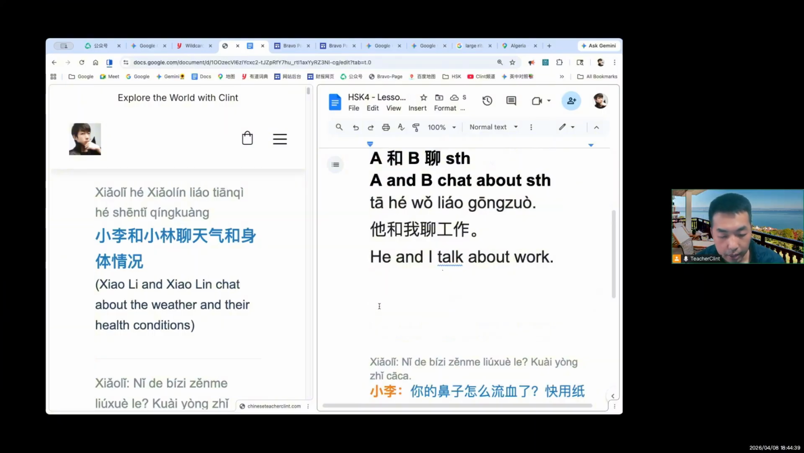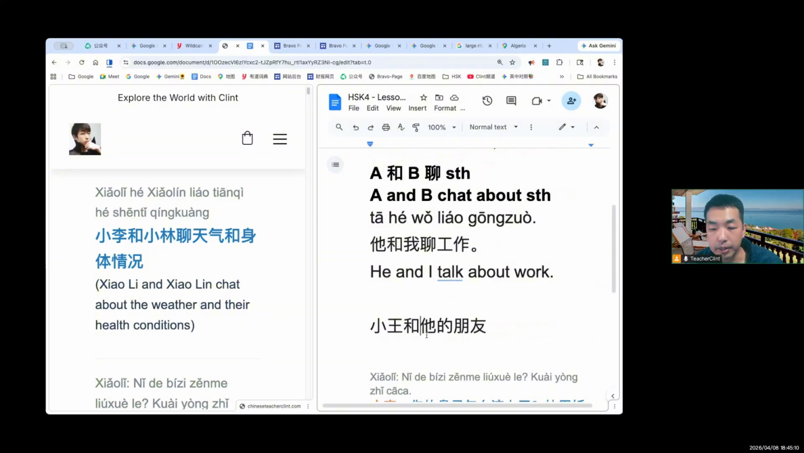We can say, like, let's say 小王, right? Somebody's family name is Wang. So you call him 小王. Maybe he's your friend. 小王 and let's say this guy's friend, 他的朋友, okay? 小王和, we use this pattern, 和 his friend, 他的朋友, right? And then we use the verb. Somebody does something, right? 聊.